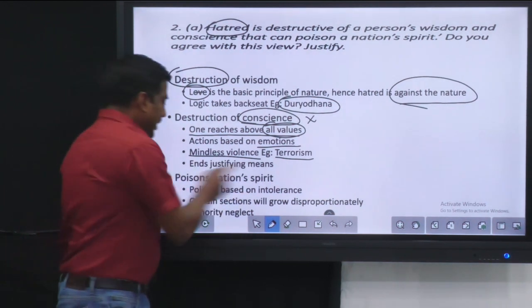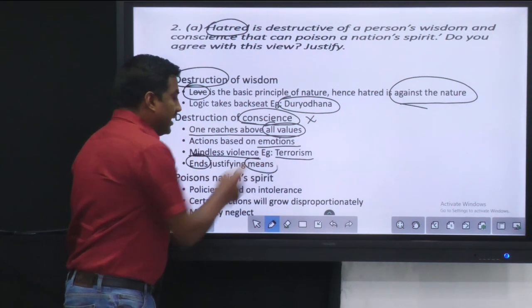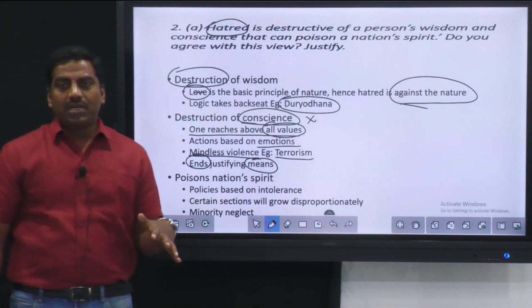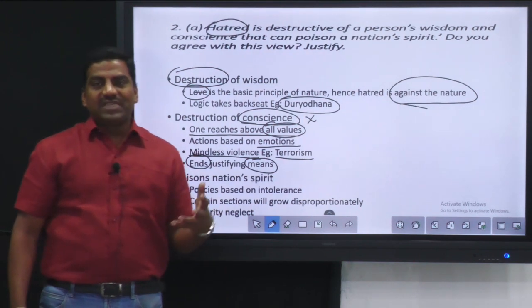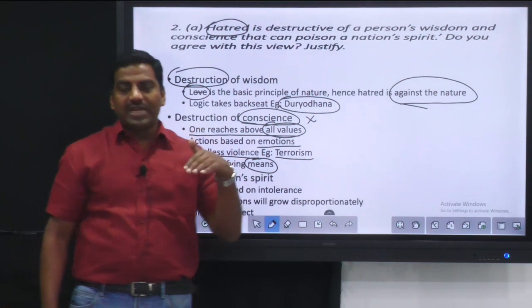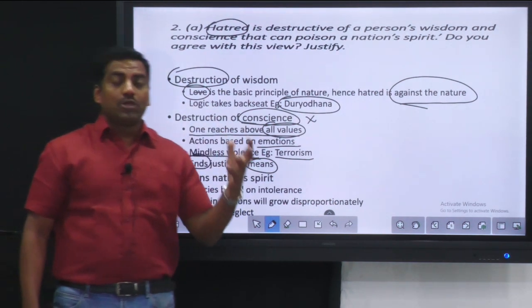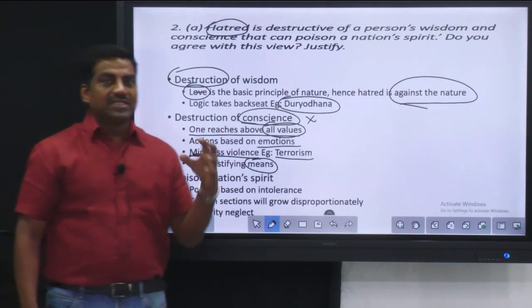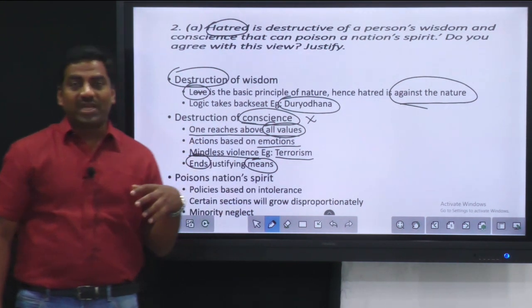Then here the ends will justify the means. So finally, you have to destroy one person, but you will justify the destruction and the mode that you adopted just depending upon the result that you have got. But in destroying someone, indirectly you are destroying yourself.